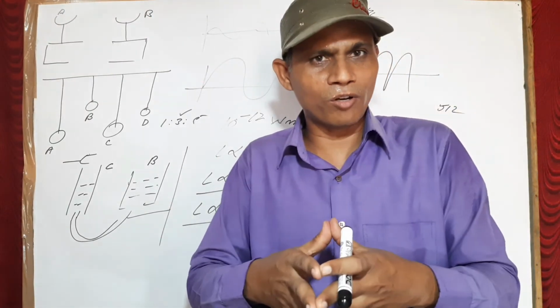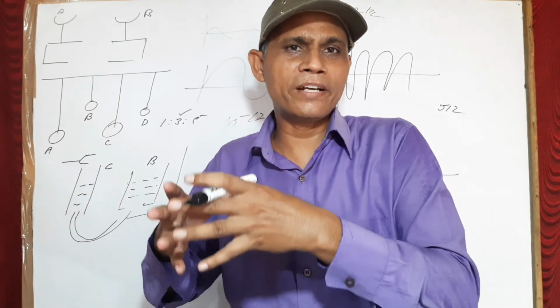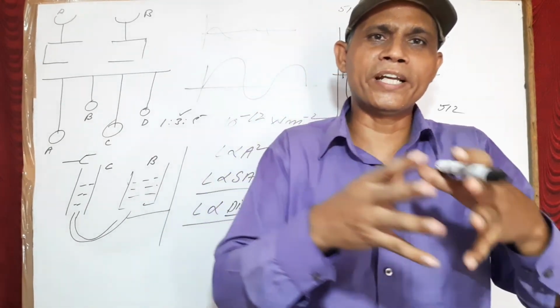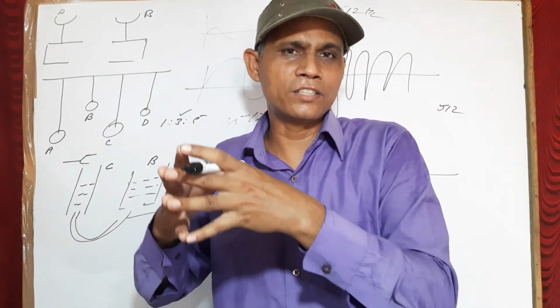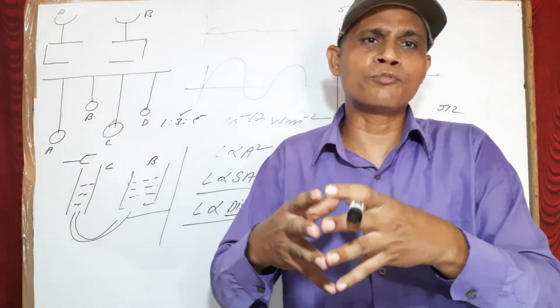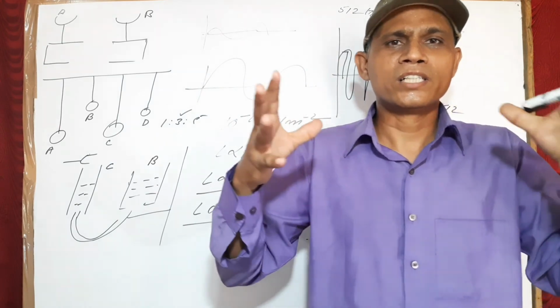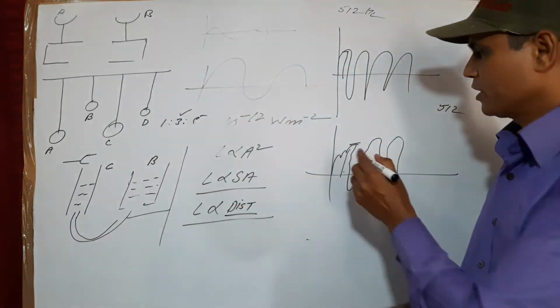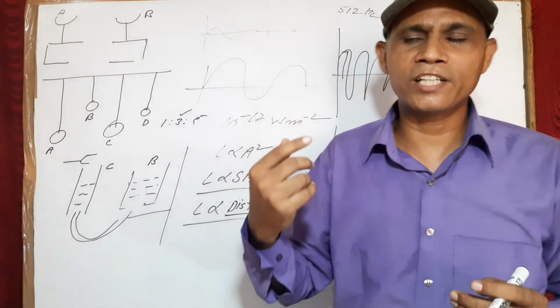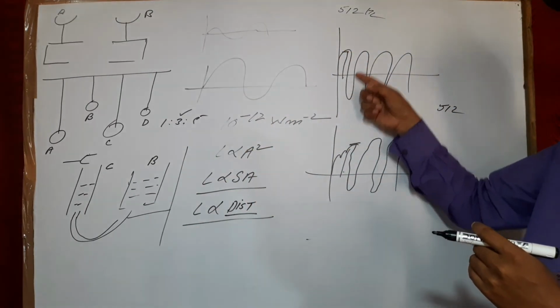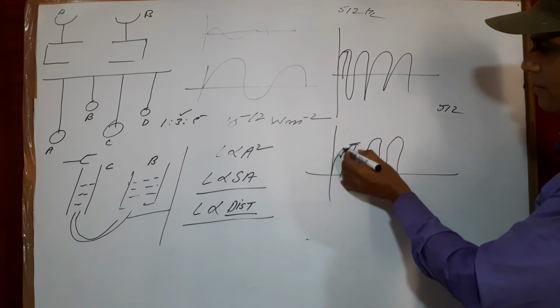Because in the case of the piano you have different subsidiary waves, and the net waveform which you get is due to the superimposition of all these waves and their subsidiaries, due to which the wave pattern is different and the quality of sound is different. In the case of the tuning fork you have a sine wave, but here you have a wave like this.